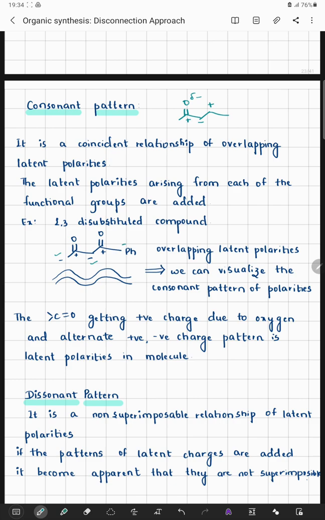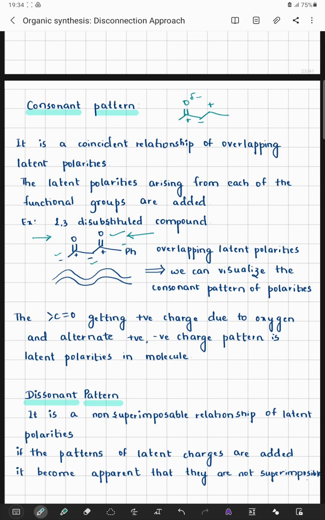Now here we can observe that I am starting from one side, that is from my left hand side. Let us try to do it from the right hand side. Again let us consider this carbonyl carbon. The carbonyl carbon will be positively charged, next it will be negatively charged, and the next carbonyl carbon will be positively charged. That means whether I start from the left hand side or the right hand side, I can observe that there is an overlapping of these latent polarities, and we can visualize the consonant pattern of polarities.